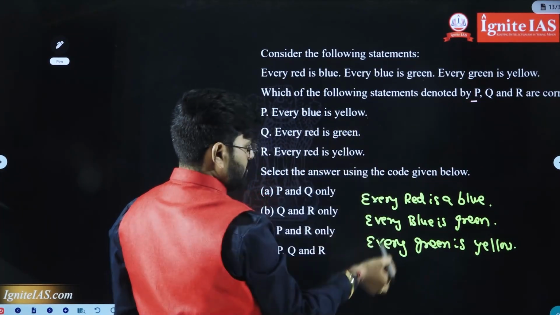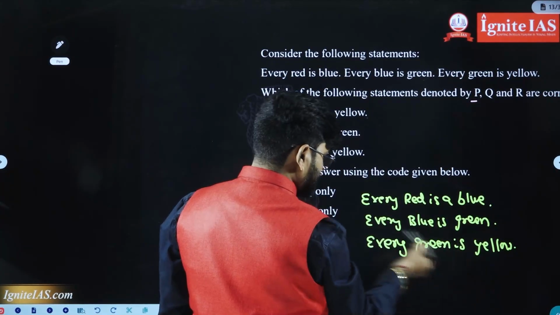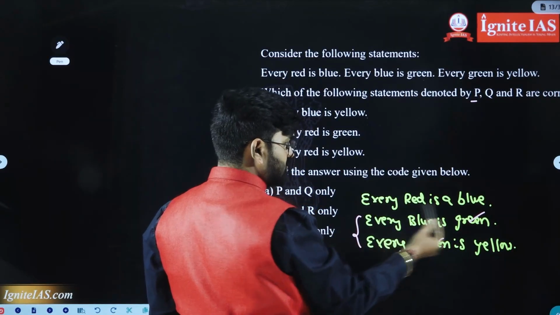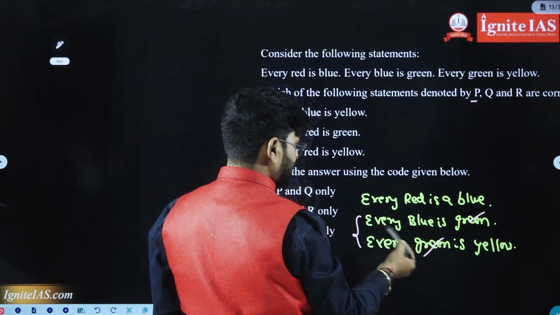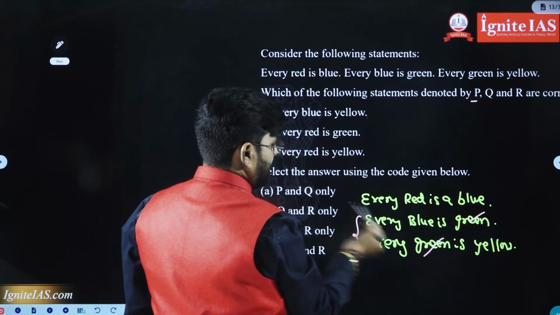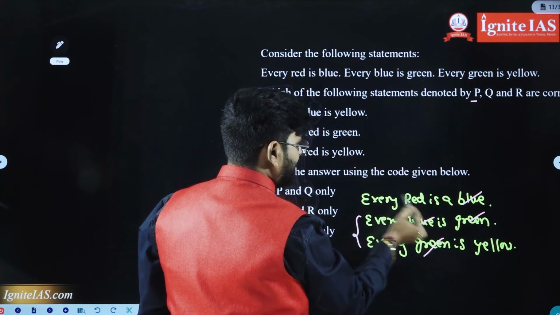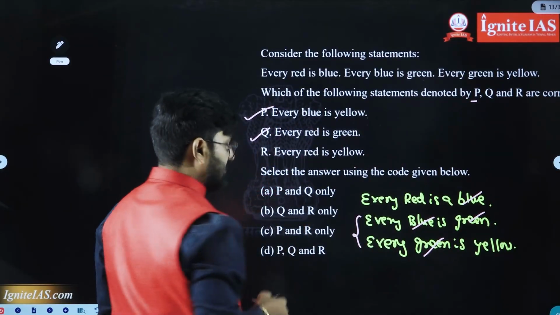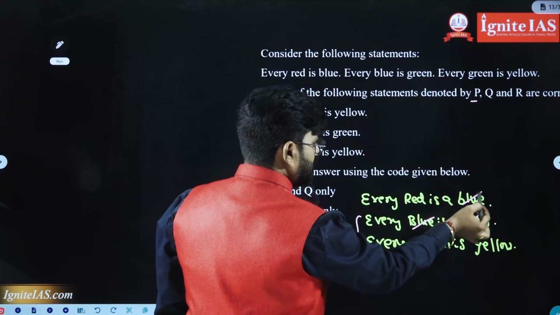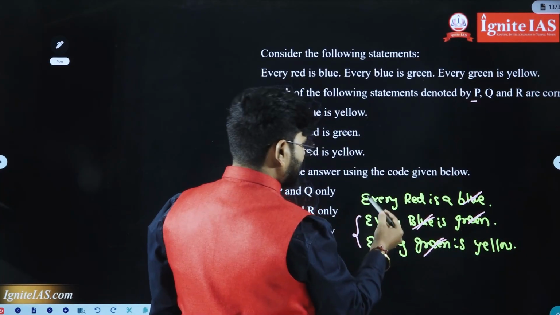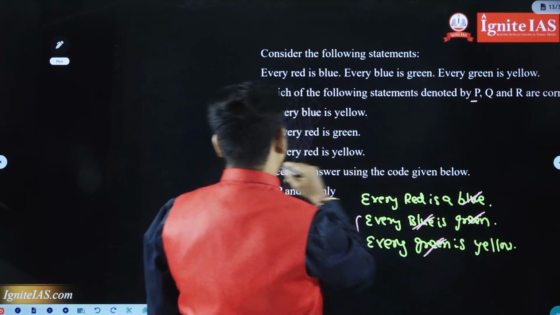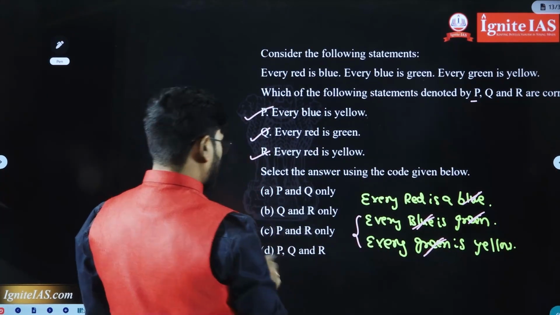Every blue is yellow. Whenever every is there, the green cancels here. Object of the first one, subject of the second cancels. Every blue is yellow, we can write. Every red is green. Red, green, so blue cancels. Every red is green, yes, we can write. Every red is yellow. Of course, blue cancels, green cancels. So finally, all are correct.